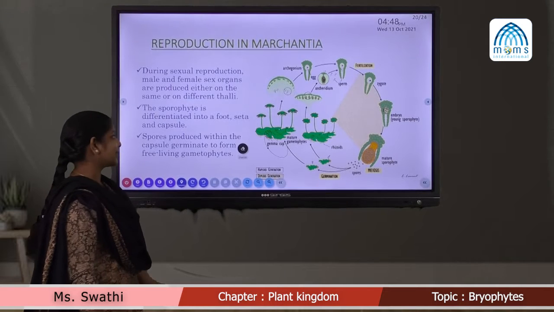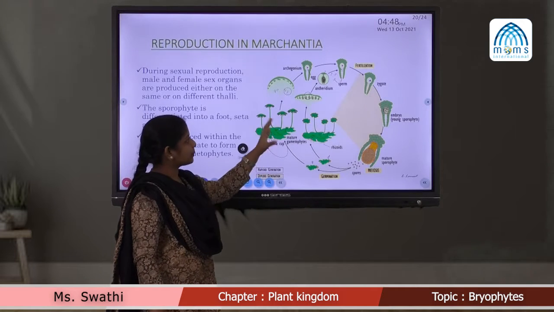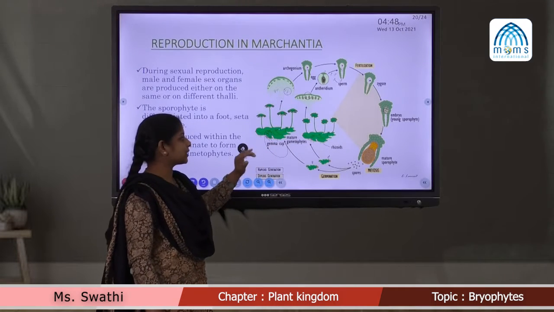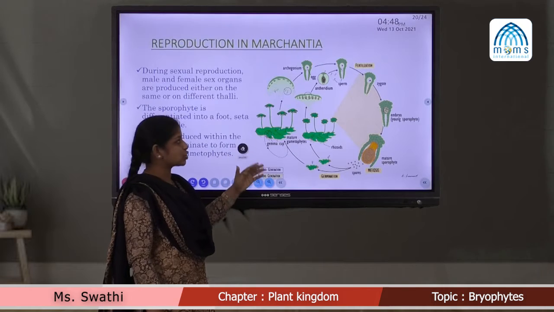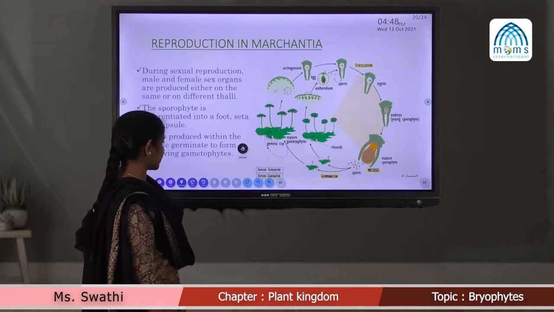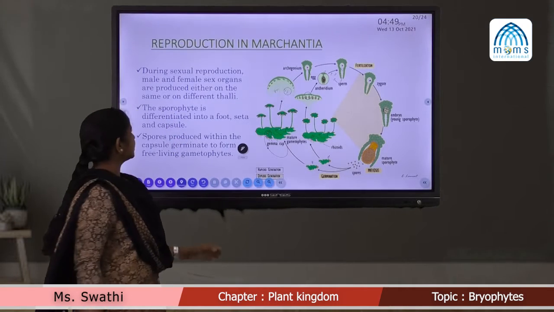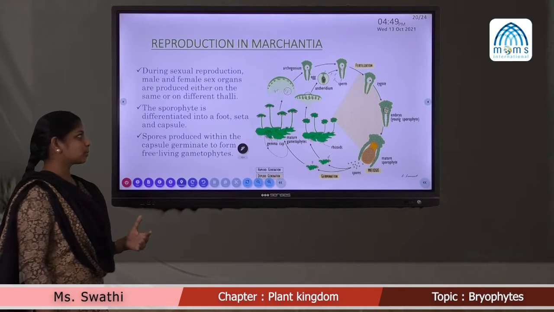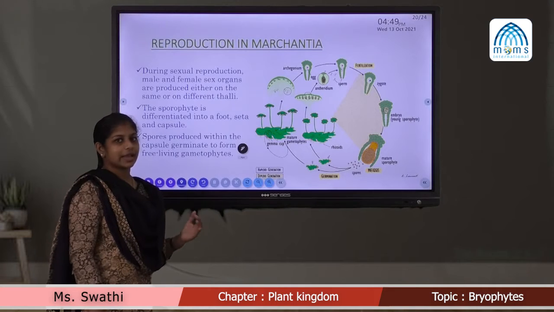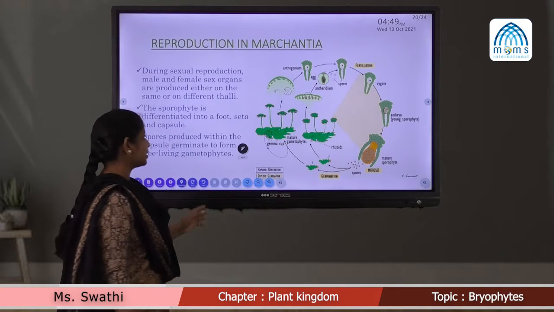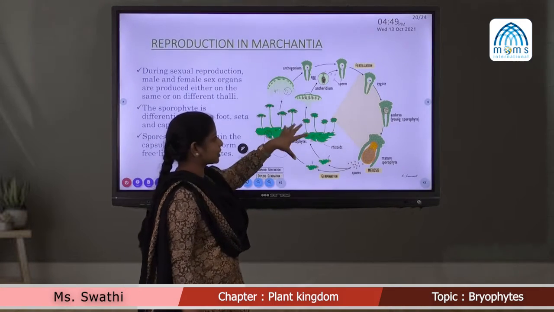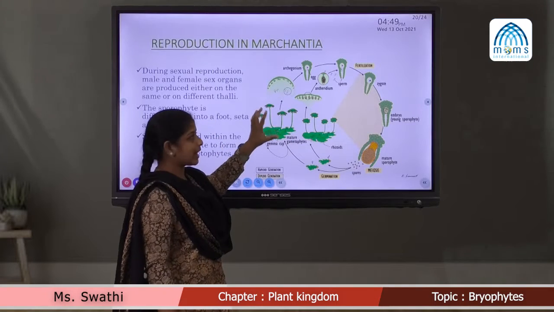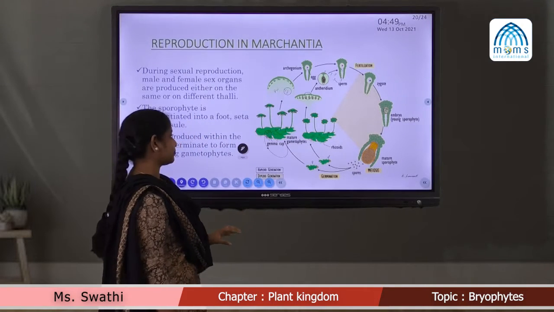Sexual reproduction. In here, you can see a pictorial representation of the life cycle, especially the sexual life cycle of Marchantia. Next, let's see the reproduction in Marchantia. Marchantia shows both vegetative, asexual and sexual reproduction. Here you can observe a pictorial representation of the life cycle of Marchantia.